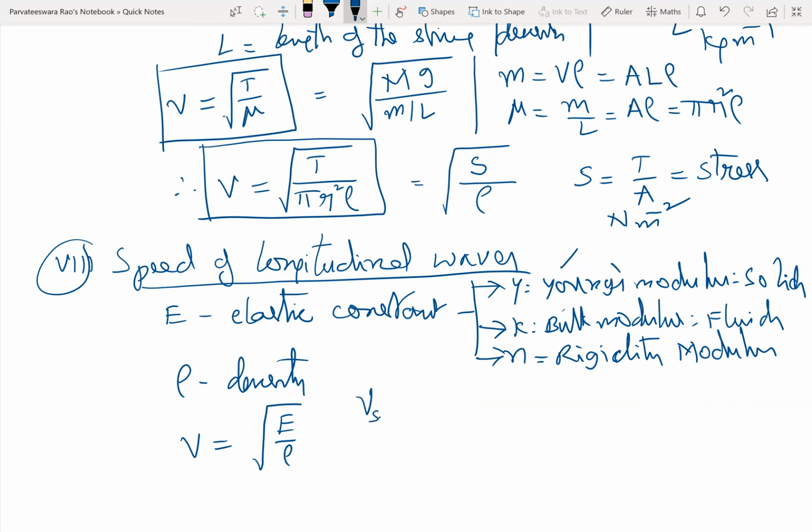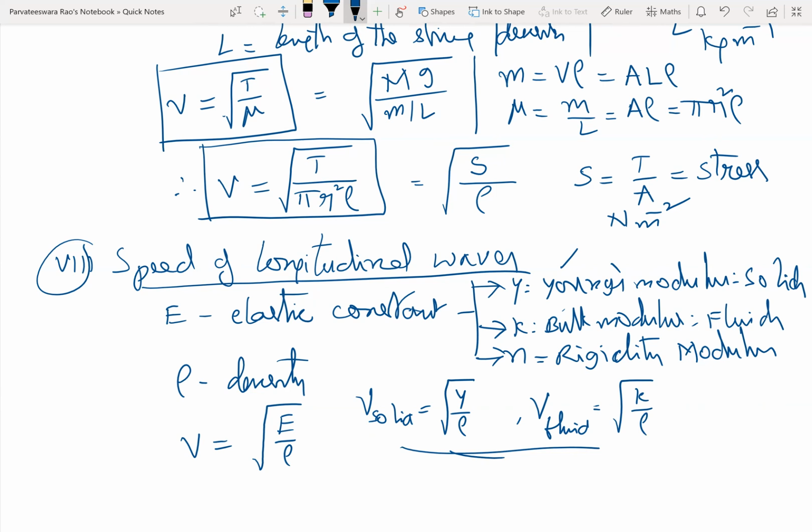So the speed of sound in solids is given by root of Y by rho. The speed of sound in fluids, meaning liquids and gases, is root of K by rho. We don't have any relation with the rigidity modulus, so you can expect problems based on these two relations also.